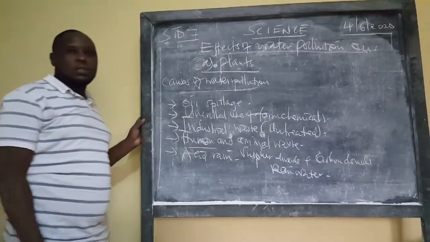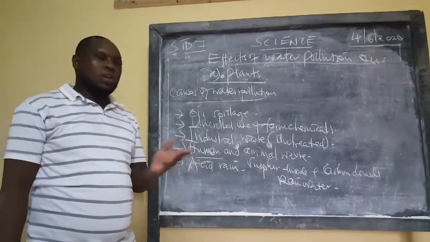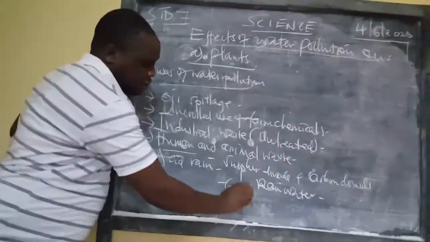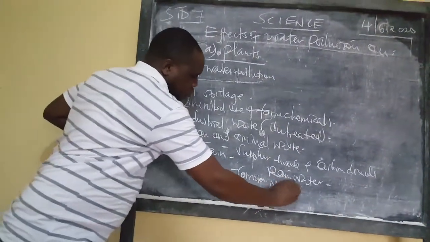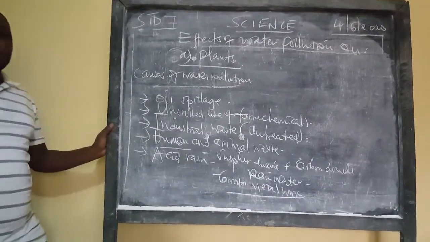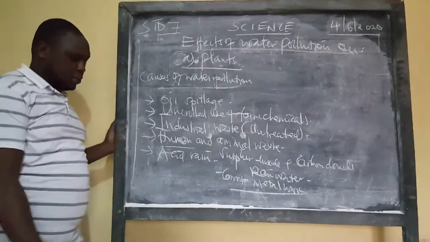This forms acid rain, and its effects are seen all over. It corrodes metalwork. You see iron sheets becoming rusty because of such, and many others that we mentioned.